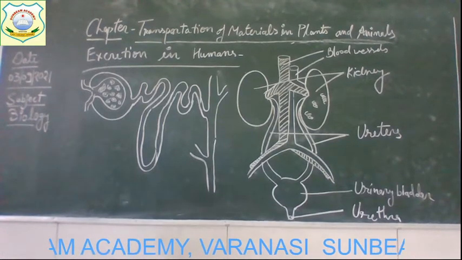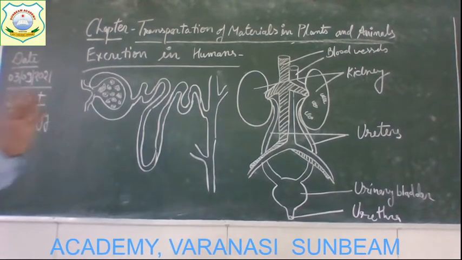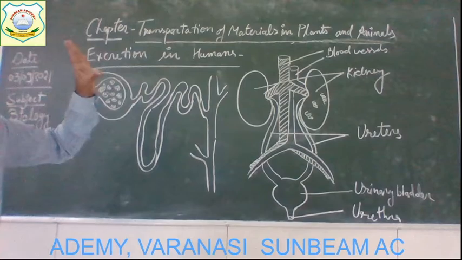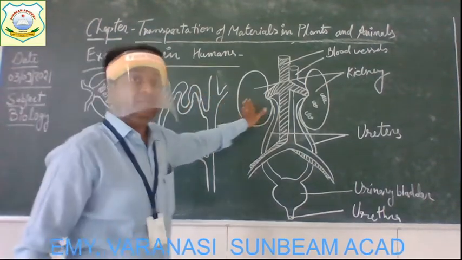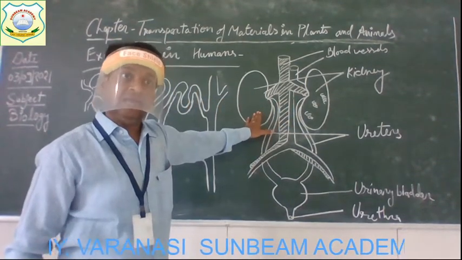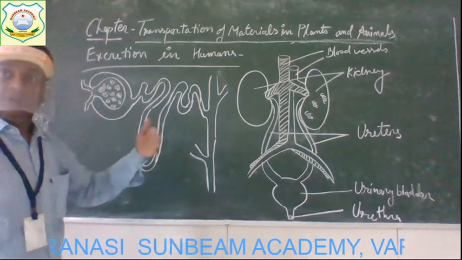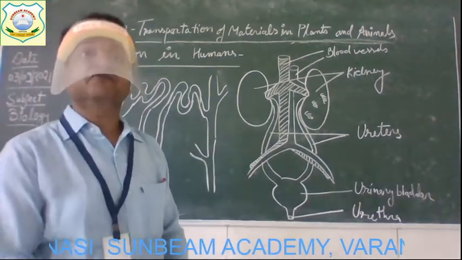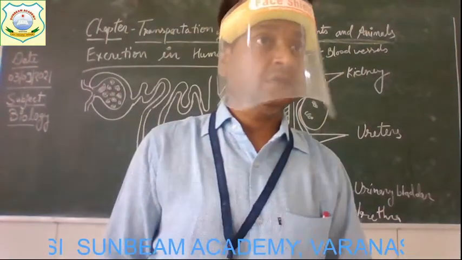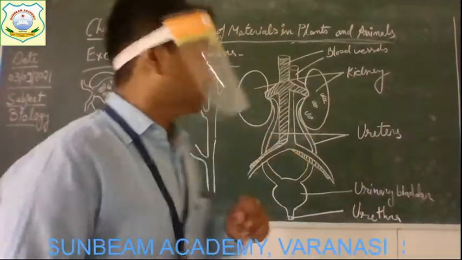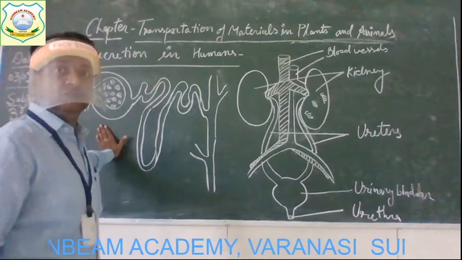This is the structure of a single nephron, and about a million nephrons are present in each kidney. Actually, they do the work of filtration of waste material from our blood. Clear, everyone? Now just look at the functioning of this one.